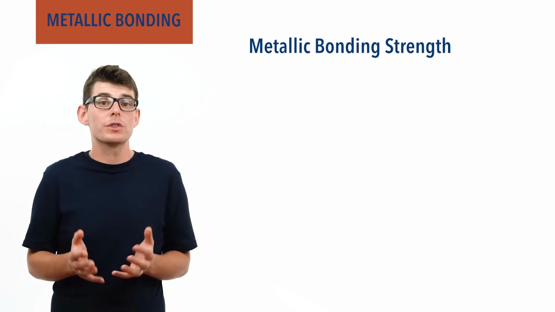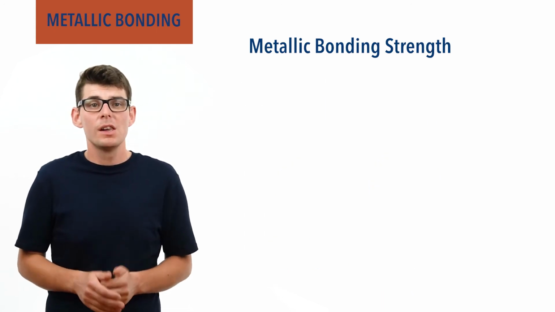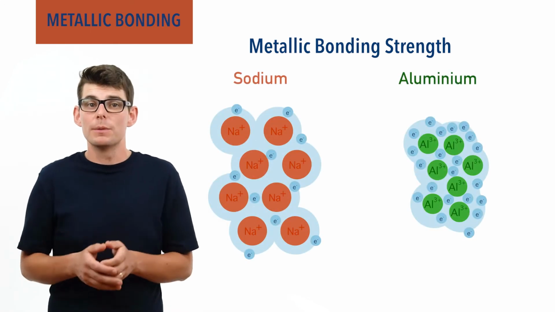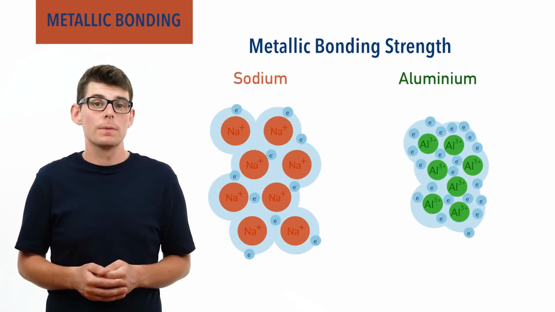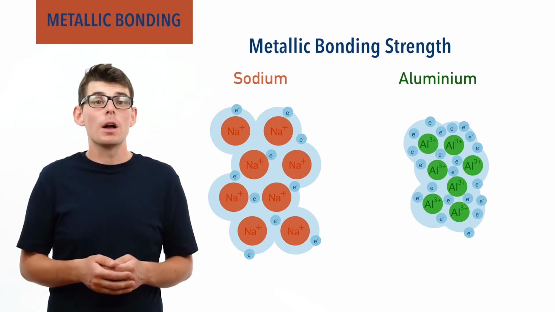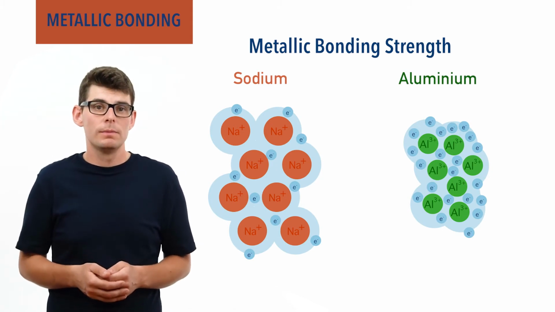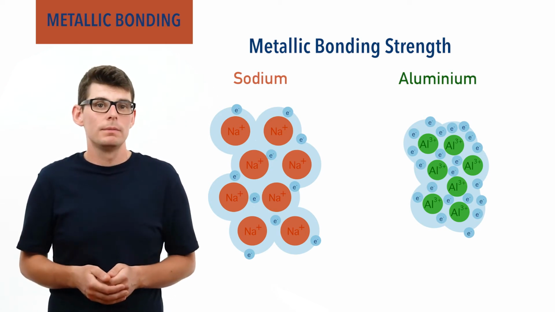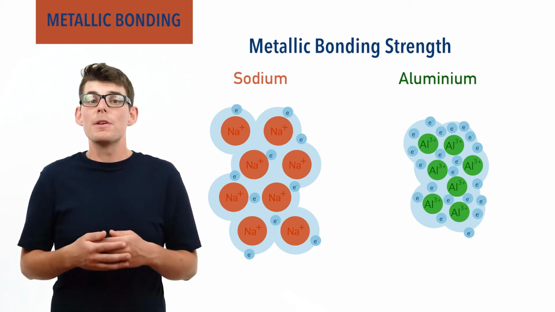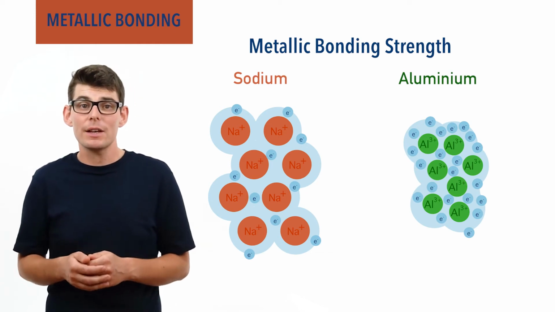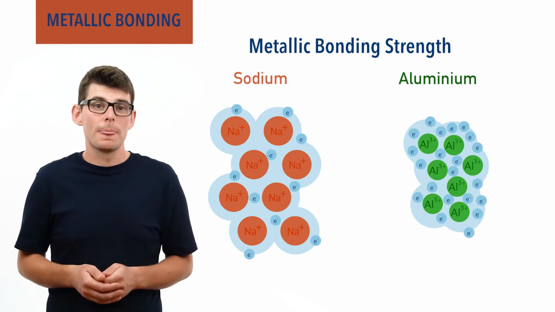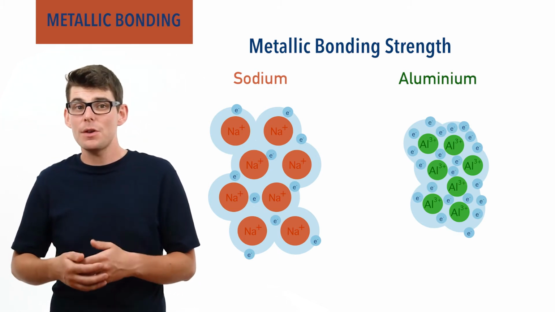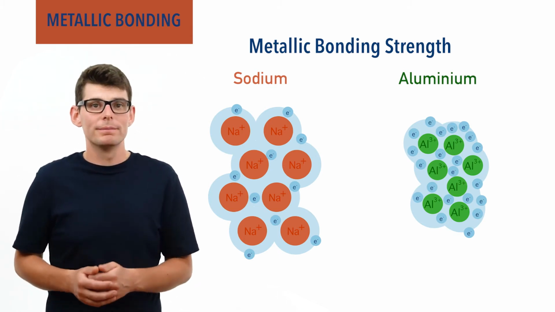Higher charges also mean greater attraction. For example, take sodium and aluminium. Atoms of sodium form ions with a 1+ charge, and atoms of aluminium form ions with a 3+ charge. Sodium ions have a larger ionic radius than aluminium ions. In the aluminium structure, there will be 3 times as many delocalized electrons as in the sodium structure, as each aluminium atom has lost 3 electrons compared to each sodium atom losing only 1.